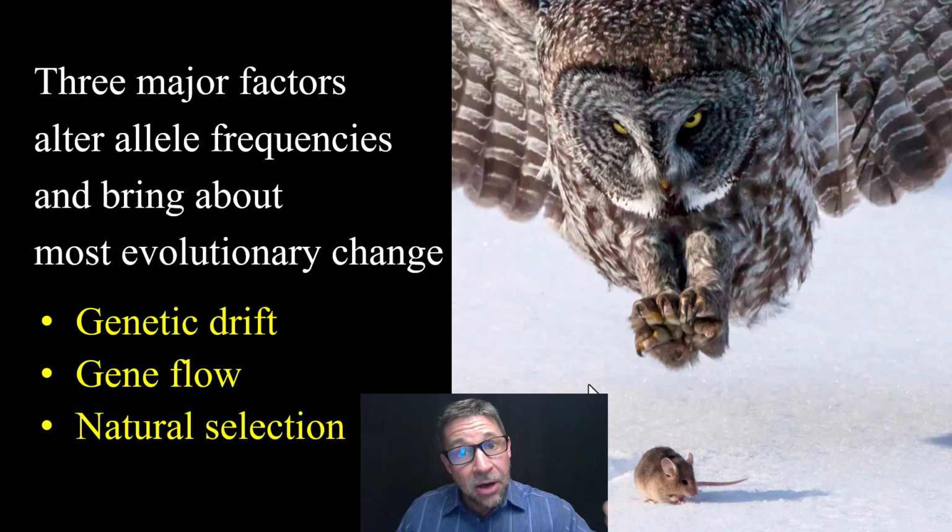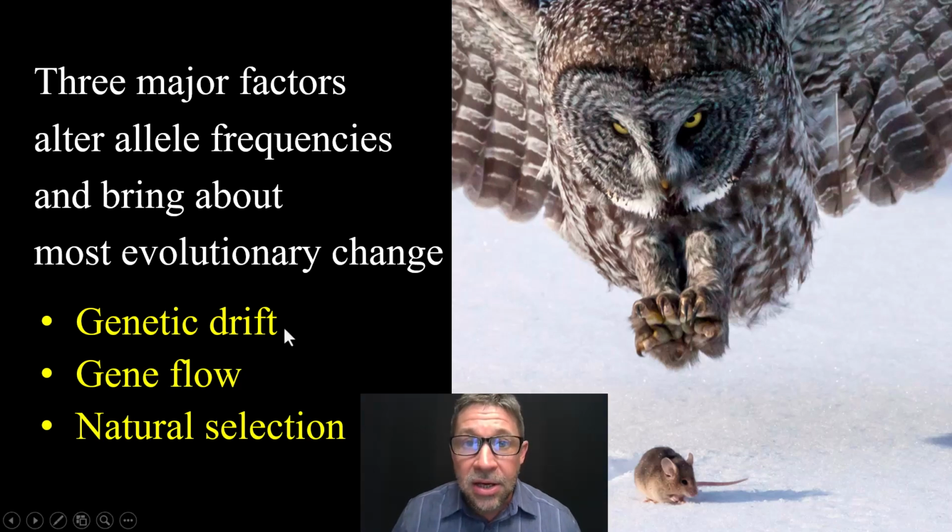So when we think about natural selection, we're thinking about unequal rates of both survival and reproduction. But first, we're going to start with genetic drift.